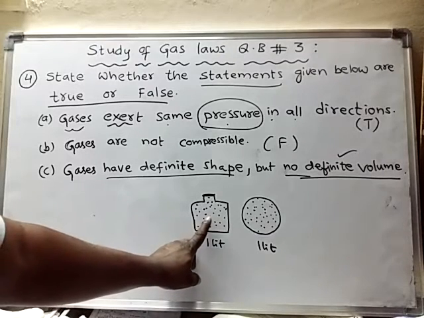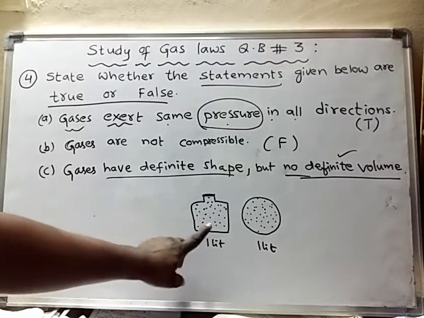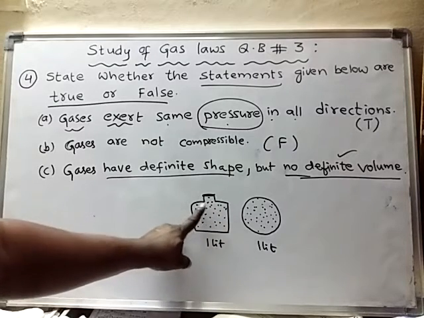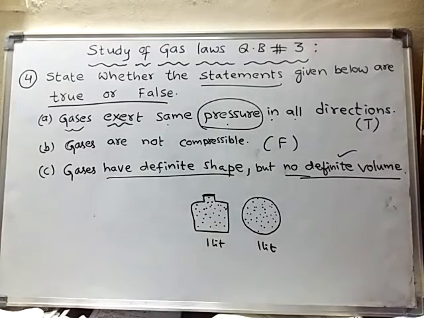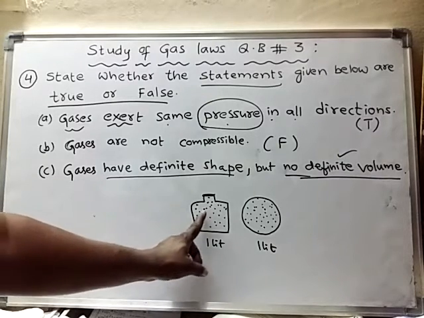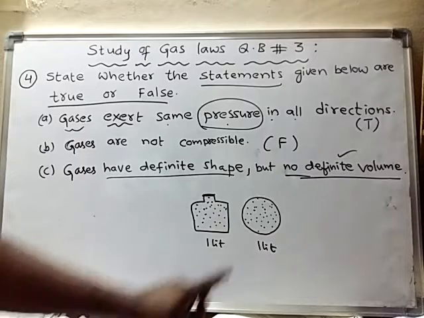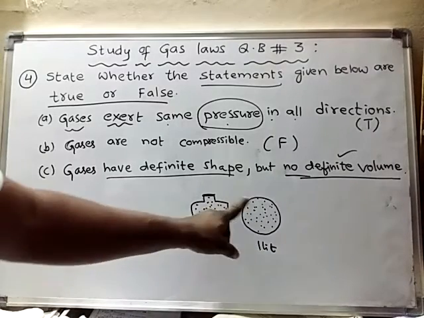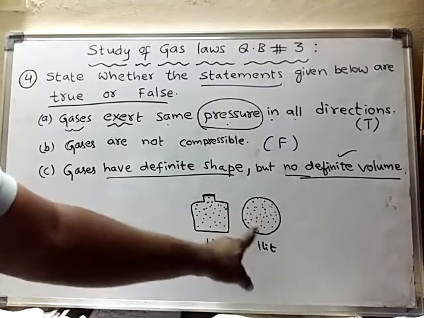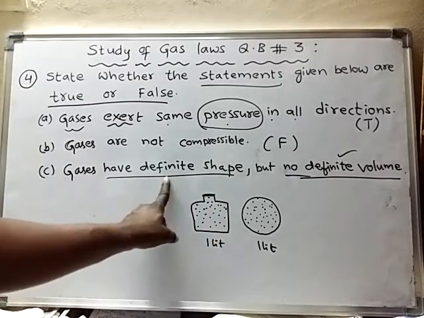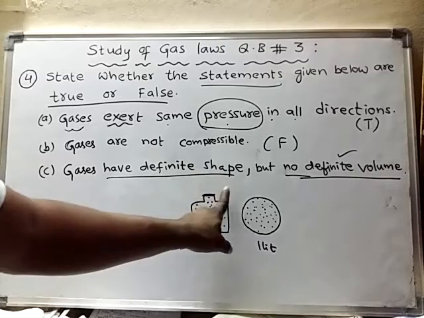So initially the shape of this gas is this bottle-like, rectangular shape. If I transfer this gas into a vessel which is spherical in shape, now the new shape of the gas is spherical.